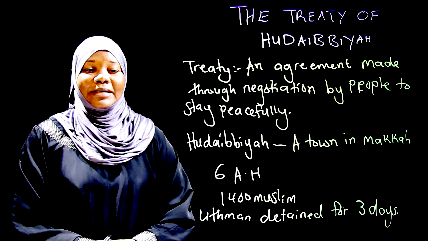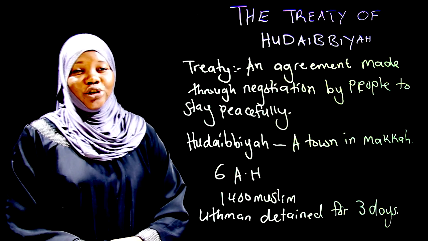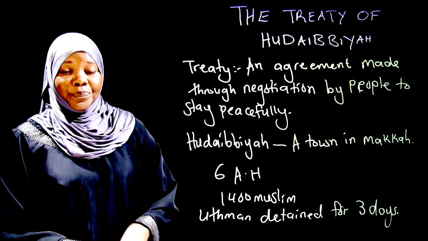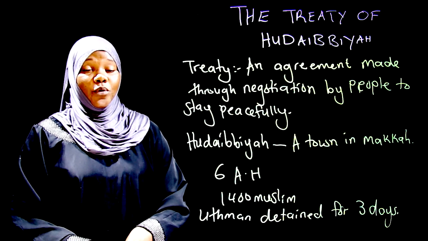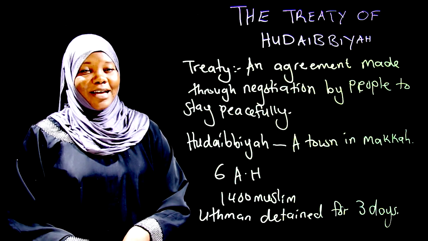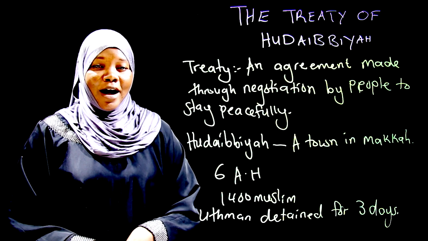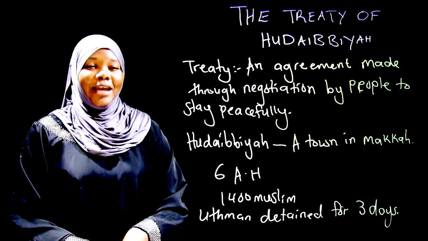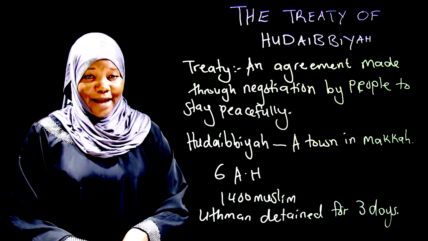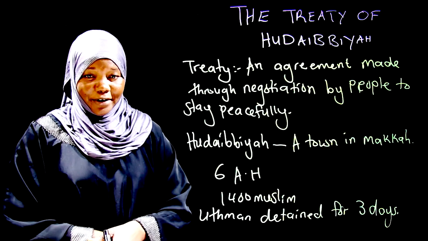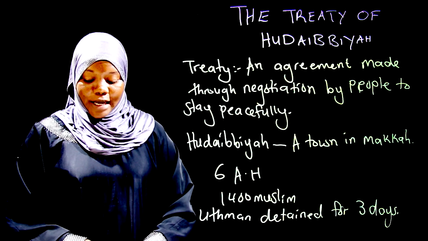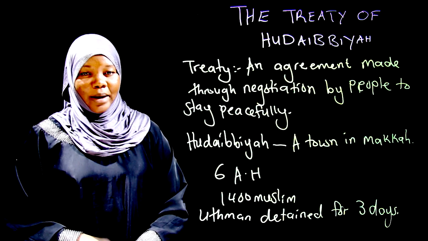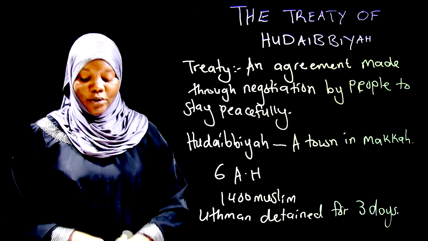The Meccans denied the Muslims entry to Mecca for Umrah, but the Muslims were to go back and come back the following year. So that year they did not perform Umrah, and Prophet Muhammad agreed. The second agreement: the Muslims will return to Mecca the following year to perform Umrah.